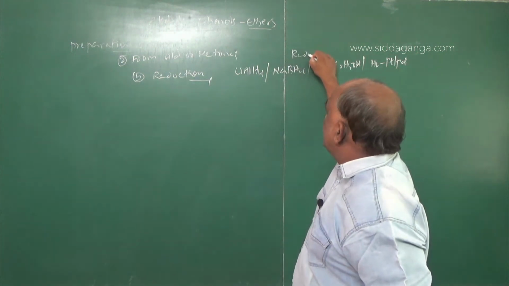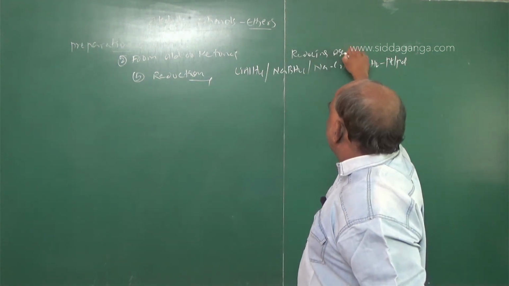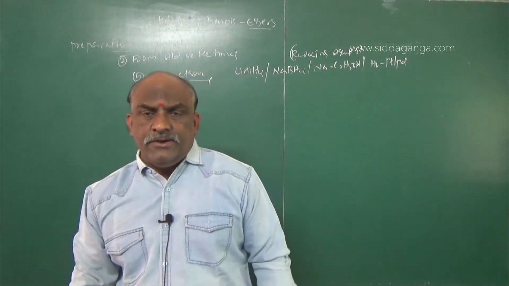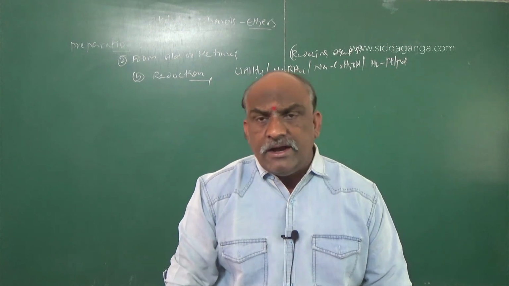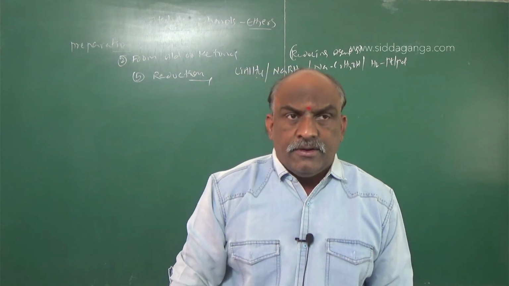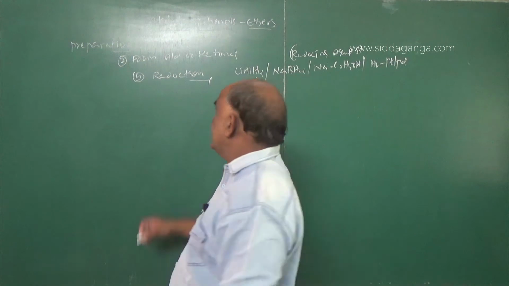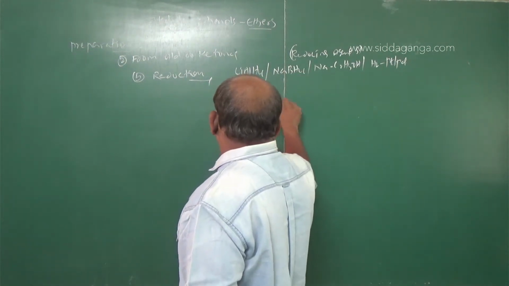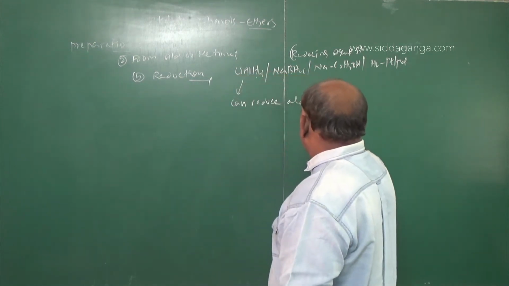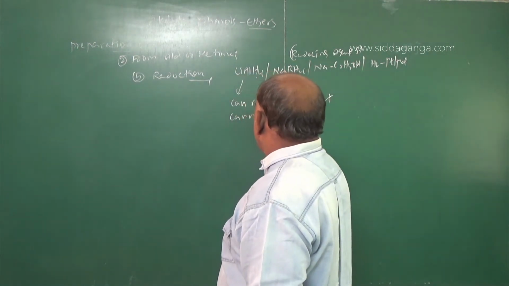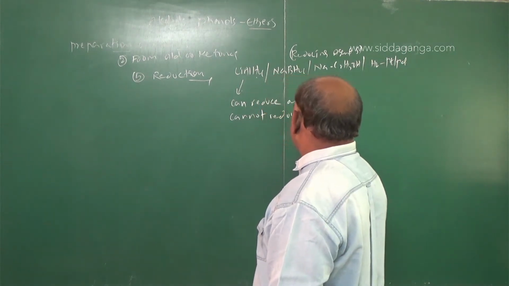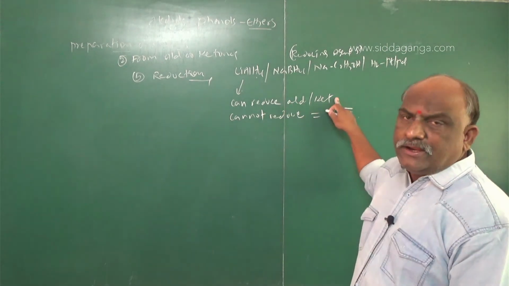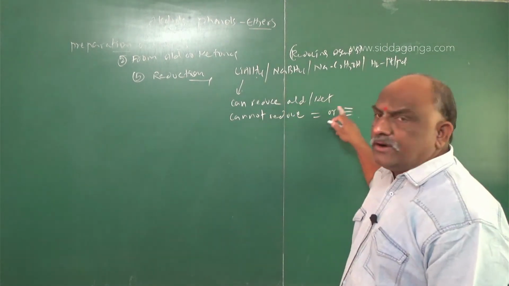My dear students, make a note. Lithium aluminum hydride reduces aldehyde and ketone. Lithium aluminum hydride cannot reduce a double bond or a triple bond. That point you should make a note of. It can reduce aldehyde or ketone, but cannot reduce double bond or triple bond.